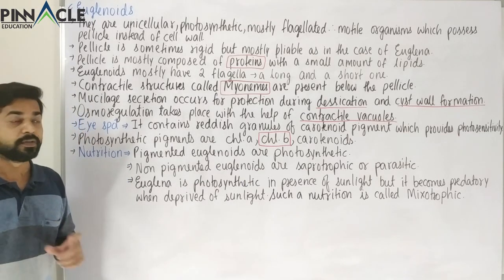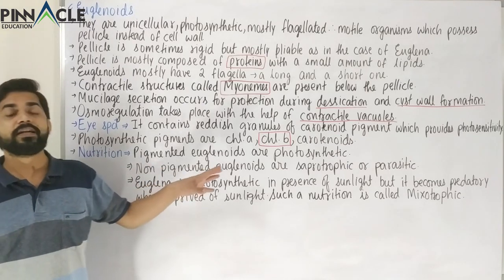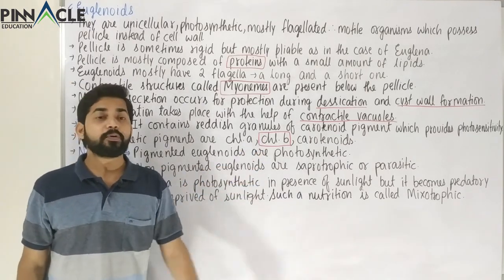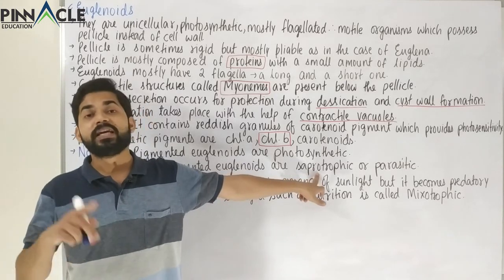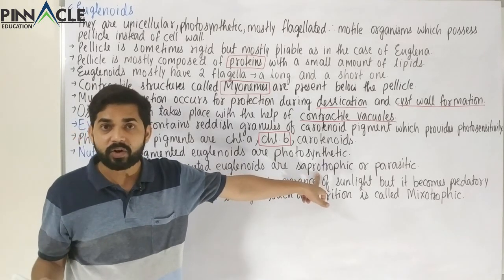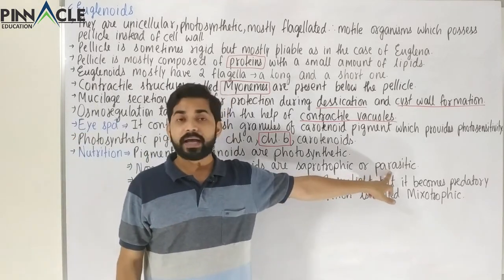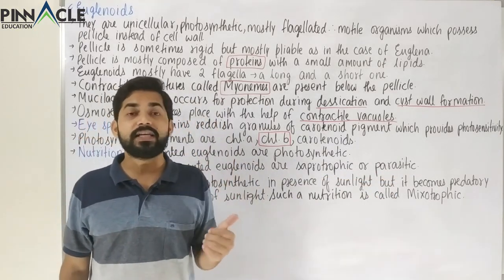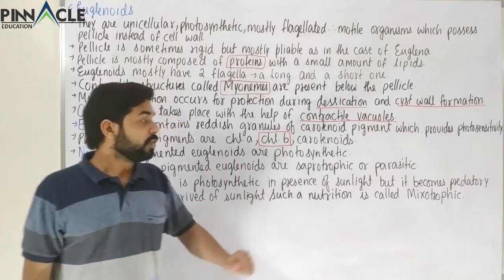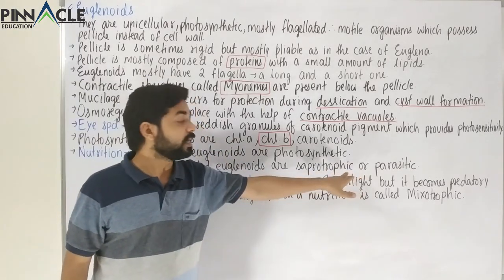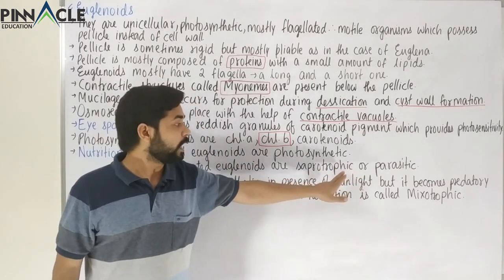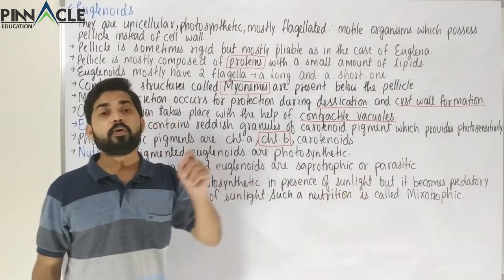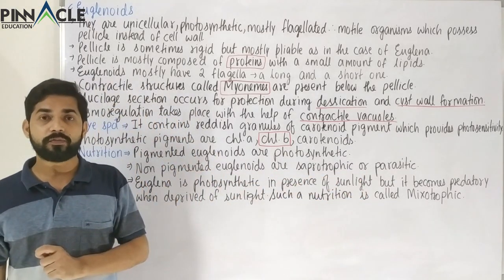Where the pigments are not present, photosynthesis cannot occur, because the pigment is a must for photosynthesis to occur. Therefore non-pigmented euglenoids will be saprotrophic, that is they would be consuming dead and decaying organisms, and also parasitic. Parasitic means they would harm the host on which they live or inside which they live. So these two forms are heterotrophic forms. Saprotrophic and parasitic, both are heterotrophic modes of nutrition.